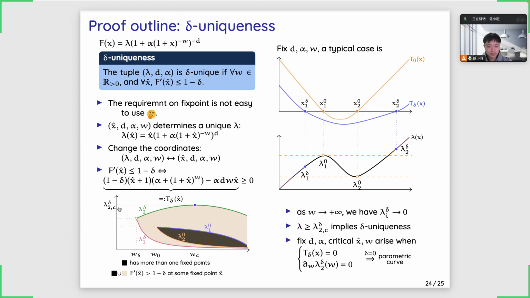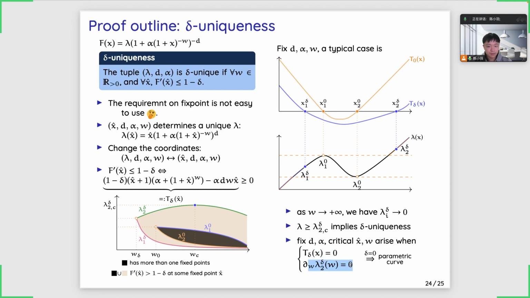And this also means that when lambda equals lambda delta 2c, then we're on the boundary of the uniqueness regime. So the system that we used to prove the contraction actually arises here. If you set it up like this, the first equation ensures that f prime x hat is exactly equal to 1 minus delta.